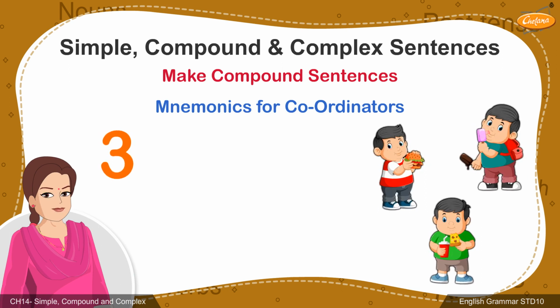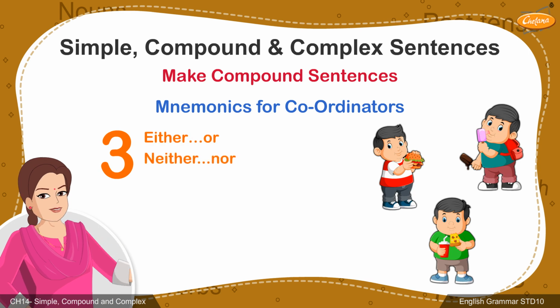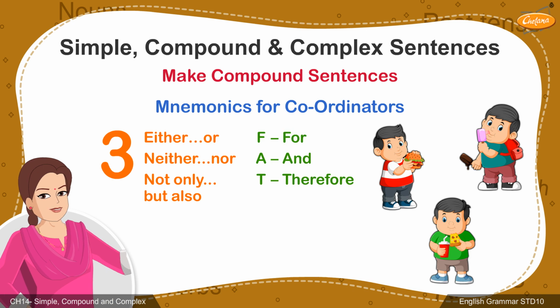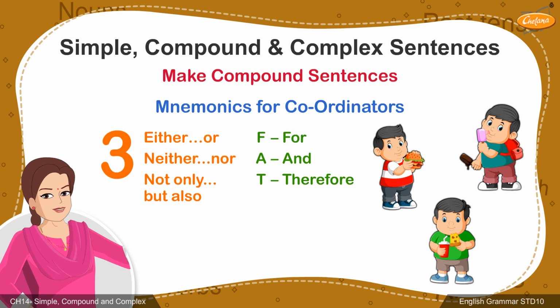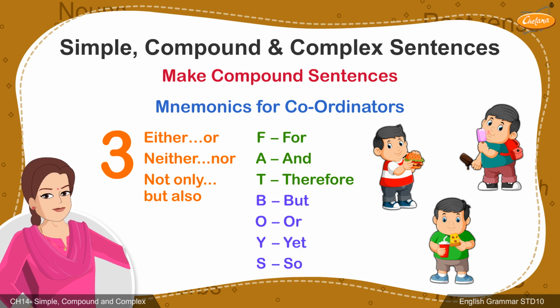Here, 3 stands for the conjunctions: either or, neither nor, not only but also. FAT stands for the coordinators for, and, therefore, respectively. The conjunctions for boys are but, or, yet, so.